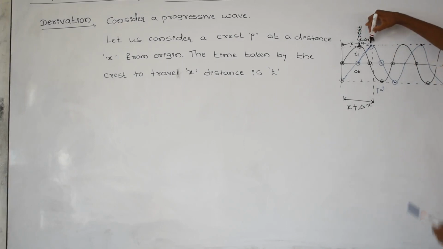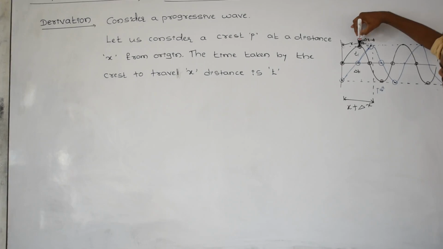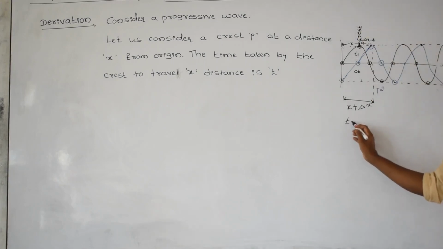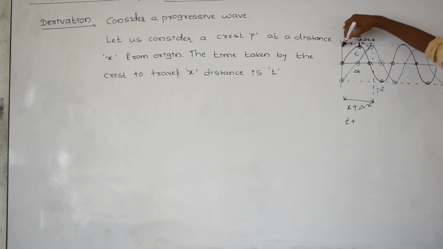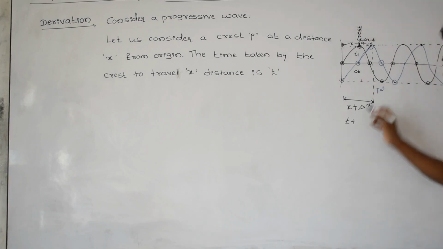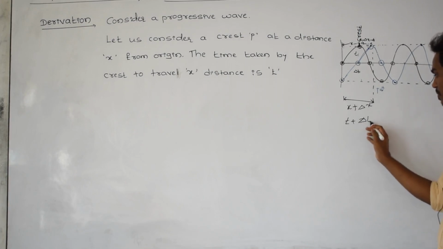This is the total distance. And here to here time taken by the crest is t, and here to here delta t. And what is the total time taken by the crest? t plus delta t.